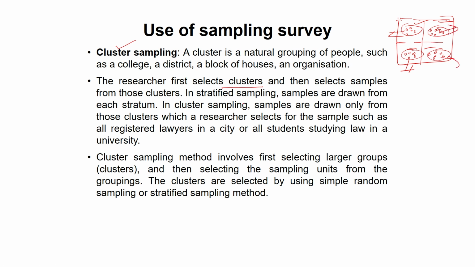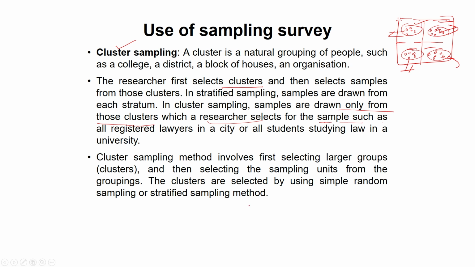And in stratified sampling, samples are drawn from each stratum. But here in cluster sampling, samples are drawn only from those clusters which the researcher selects for the sample. For example, college students, maybe from the BSc background, or all the registered lawyers in a city, or all the students who are studying law in a university. So we call this cluster sampling.